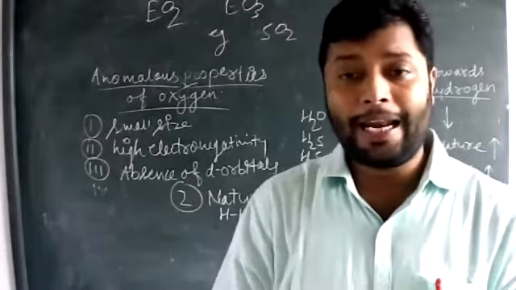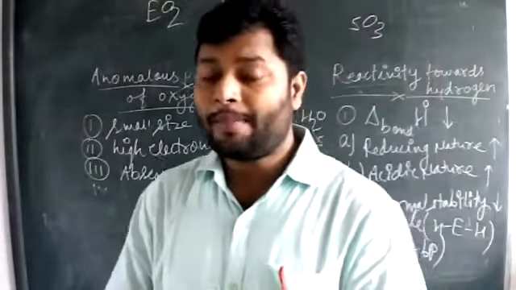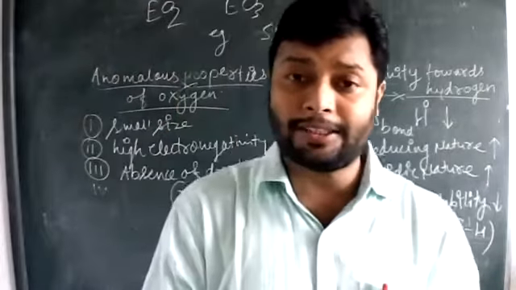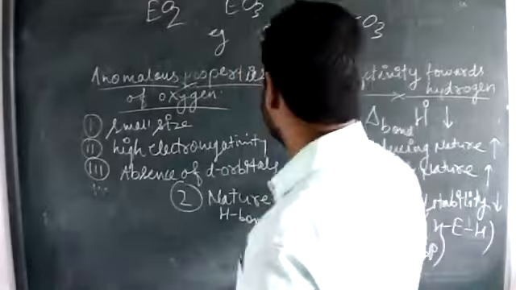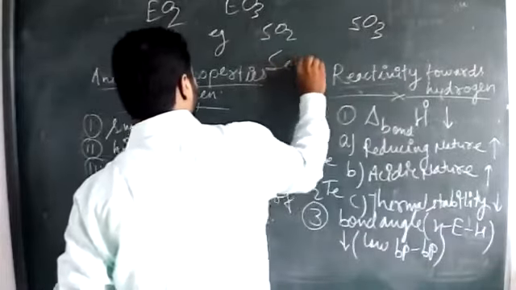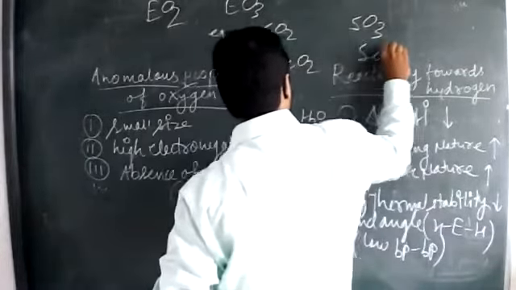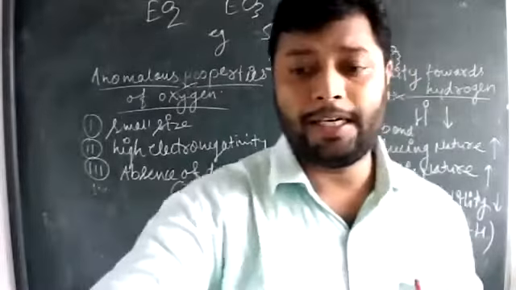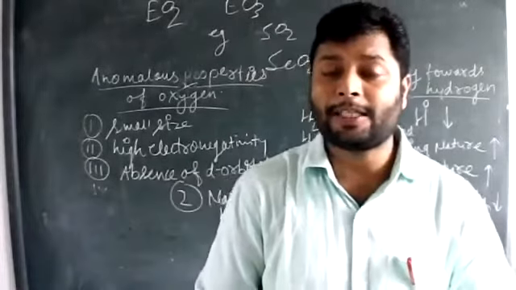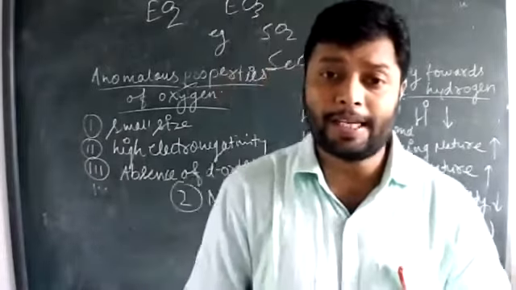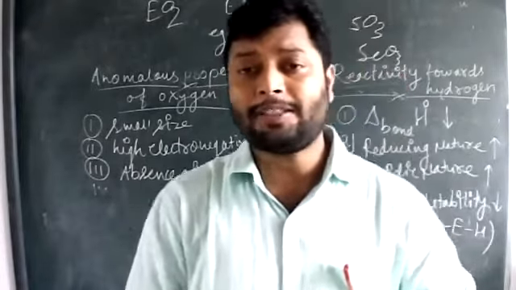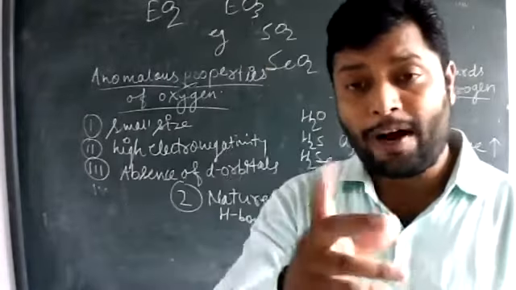Selenium dioxide and selenium trioxide are weak acids. Tellurium oxides are amphoteric in nature, sometimes weakly acidic. And polonium oxides are somewhat basic.